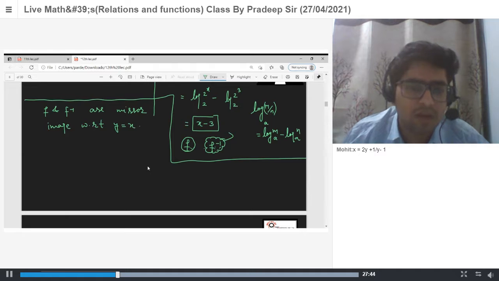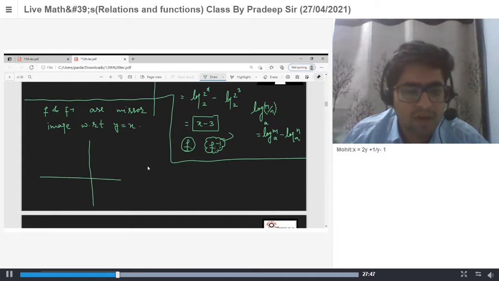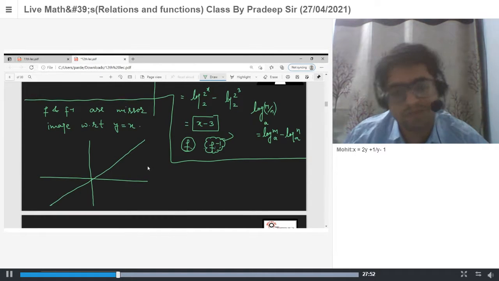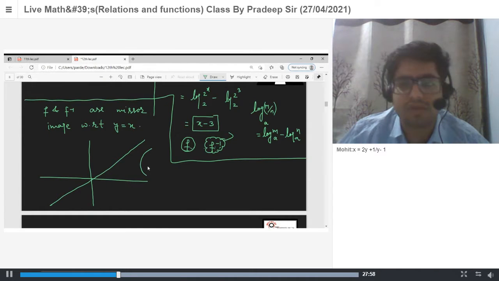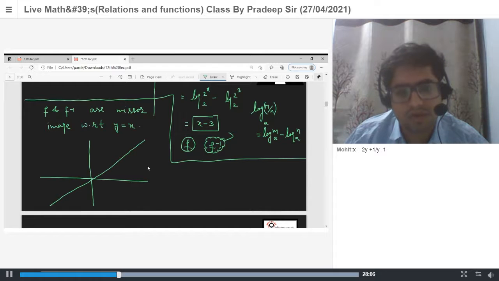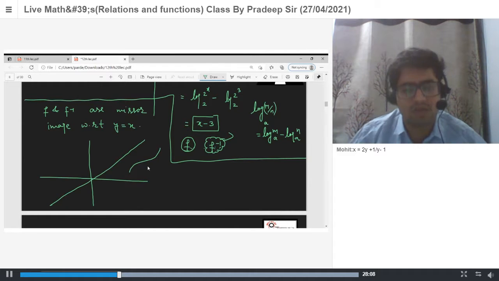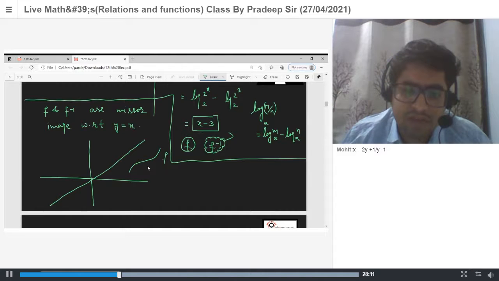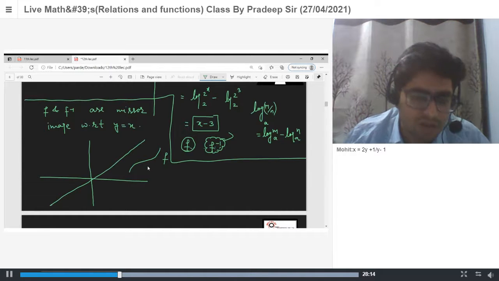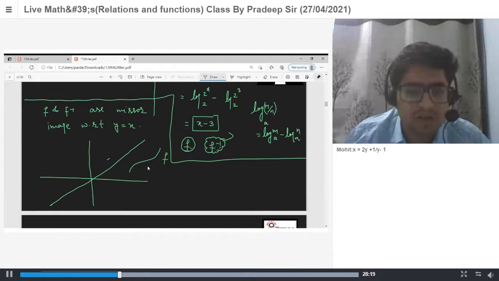Okay, what does that mean? Let's say this is my line y is equal to x, and let's say this is my function. This is not a function. Let's say this is your one-one function. So if f is this function, the graph of its inverse function is the mirror image with respect to this line. So the mirror image with respect to this line is,